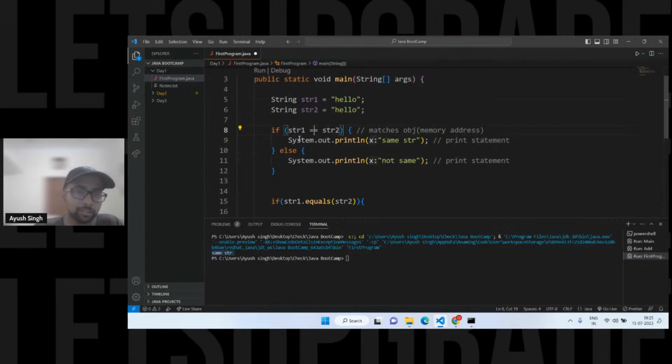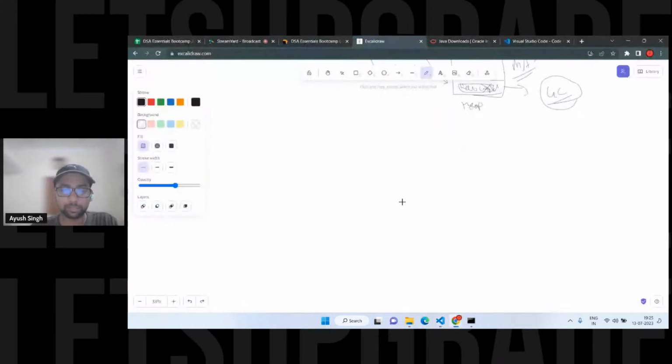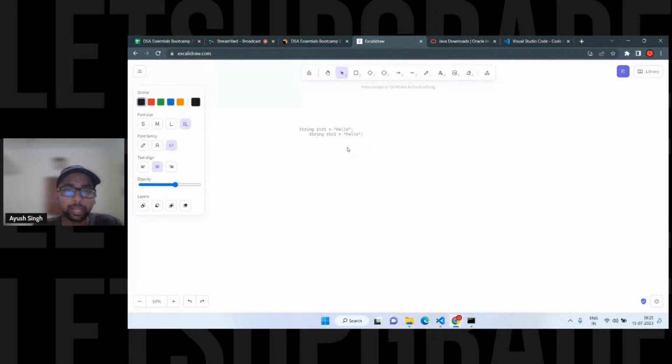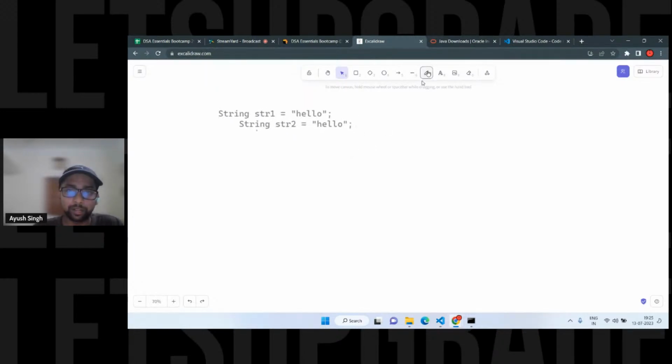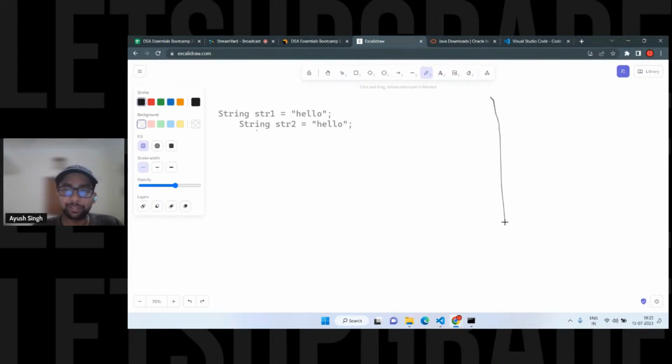Why is it giving us same? Because in the case of strings, when we use the same string, Java, just to optimize space, will do the following. When I write it like this, hello is stored somewhere, let's suppose at any address.